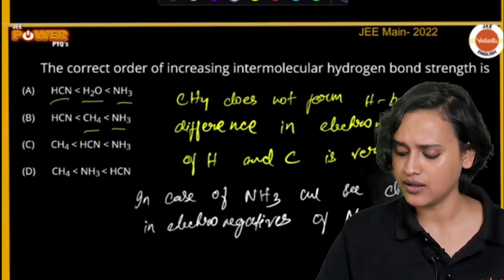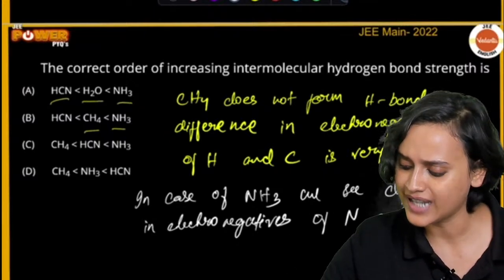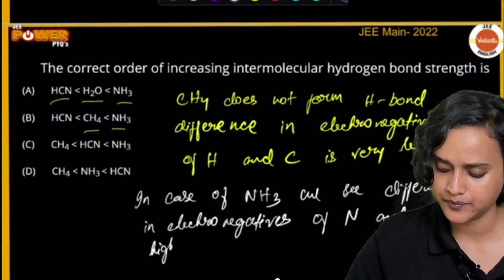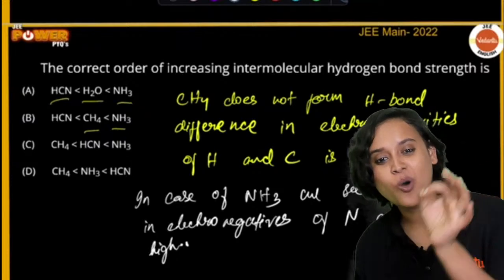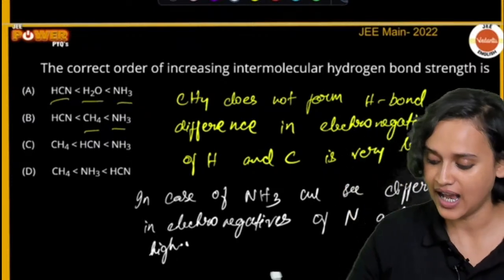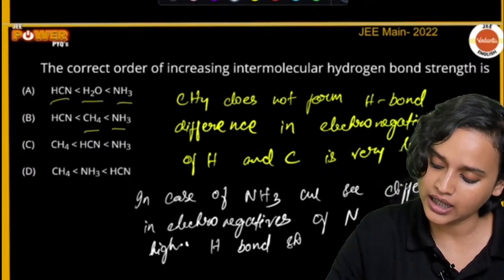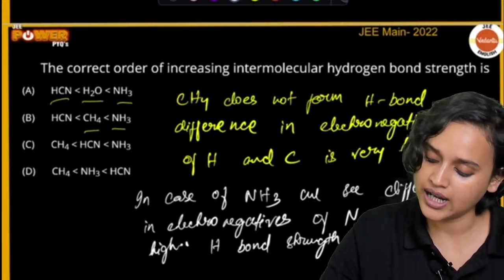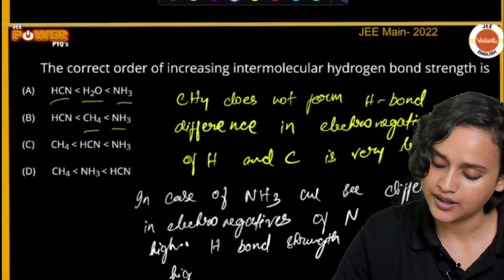Hence, you will see that the hydrogen bond strength in NH3 is highest.